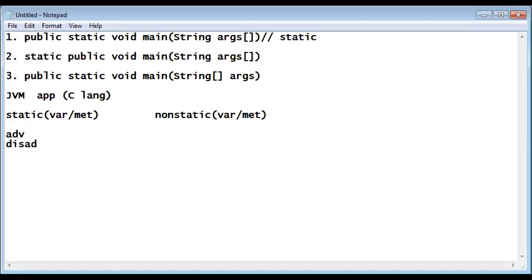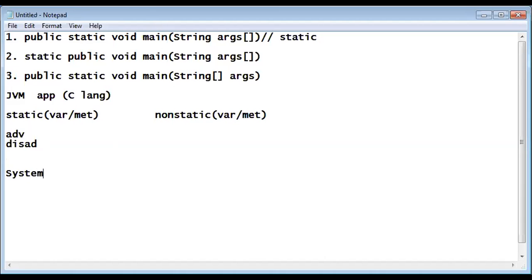See, for example, main is predefined or not? Yes, sir, predefined. And in almost every program, are you using the main method or not in your Java? Yes, sir. So that is the advantage. Static methods can be carried to other programs. Not only this, see, in your system.out.print is there now.